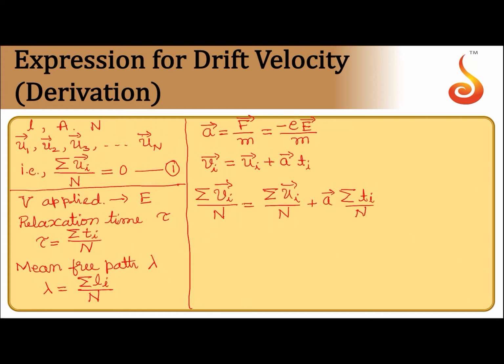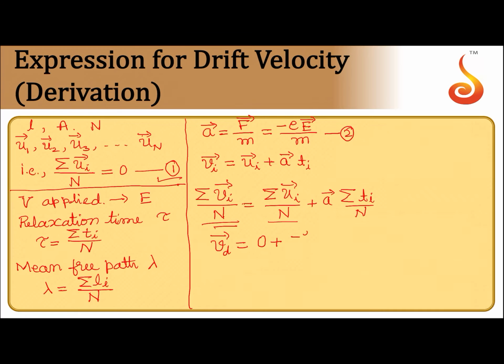Now, from the definition of drift velocity, this is the average velocity of free electrons under the action of electric field. So this should give you drift velocity Vd. Summation ui by n is equal to 0 from our equation 1, so this is 0, plus acceleration. You can substitute for acceleration from here. Let us call this equation 2.